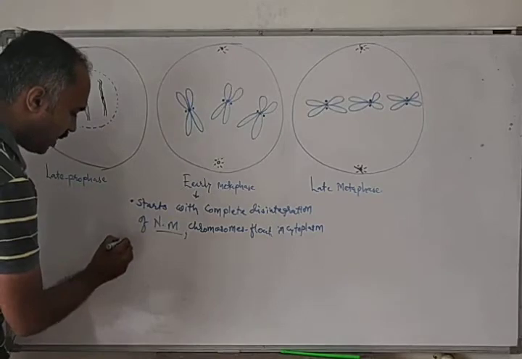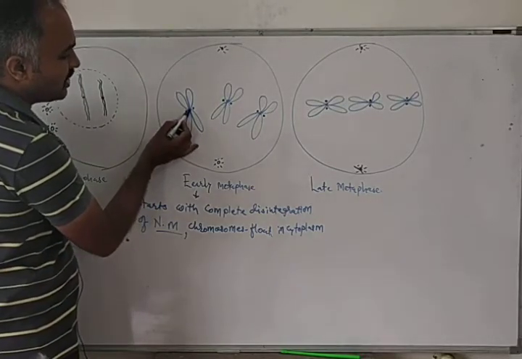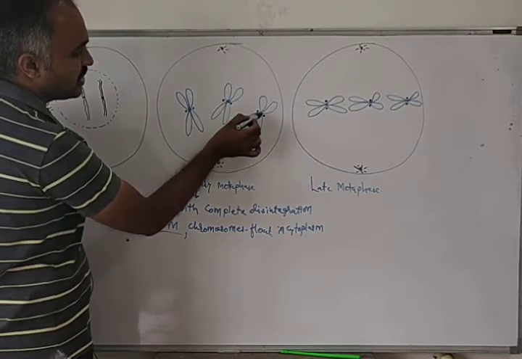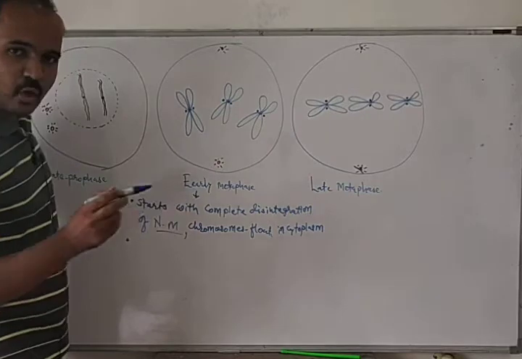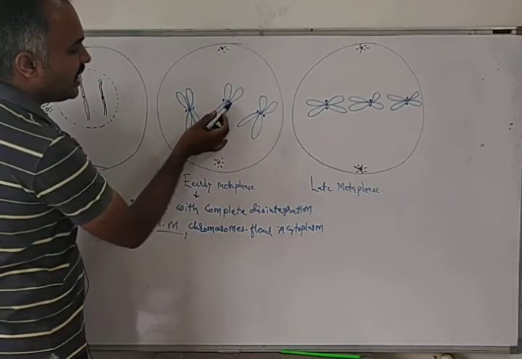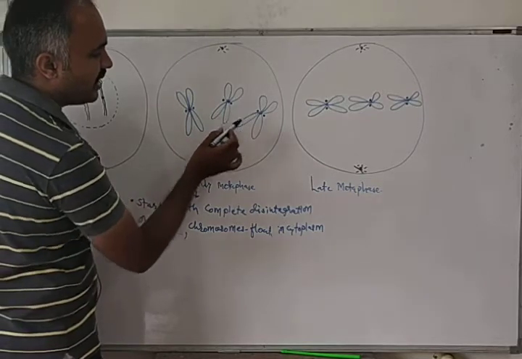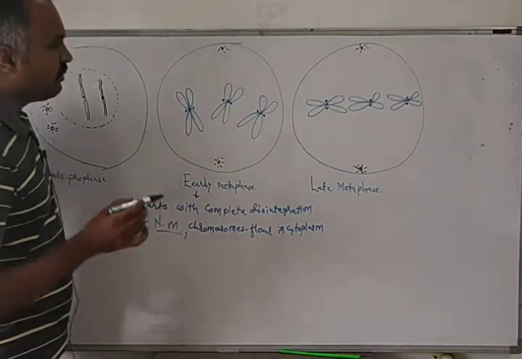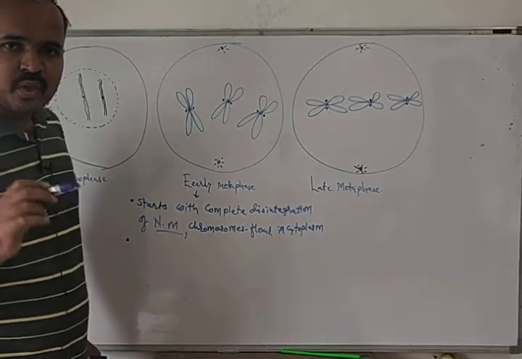Now what will happen? On the centromere part of the chromosome, two dark-colored disc-like structures develop, which are known as kinetochores.